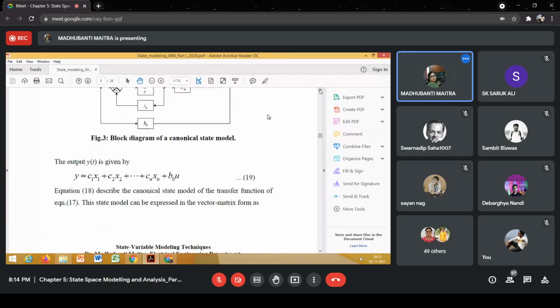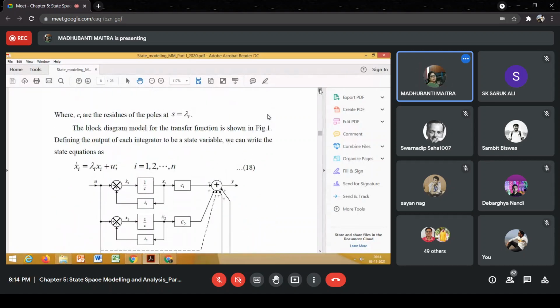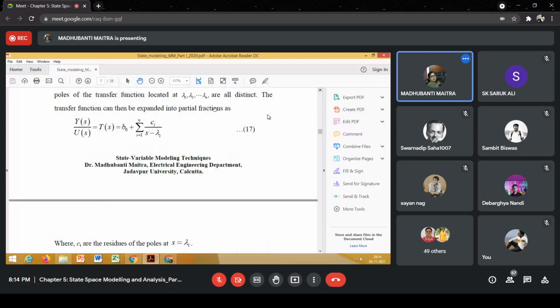Okay. So the output equation is very simple. Y is equal to B0U plus the summation of Ci into Xi, because U by s minus lambda i is our Xi.